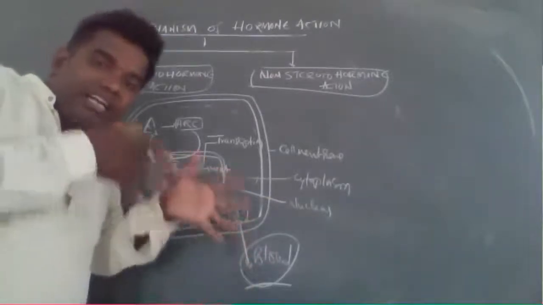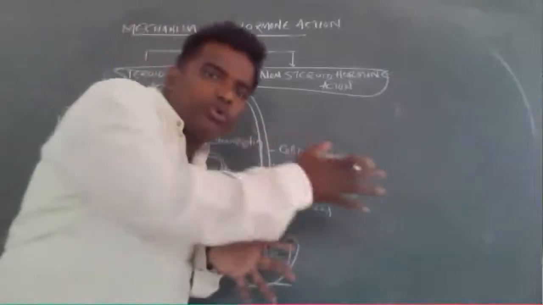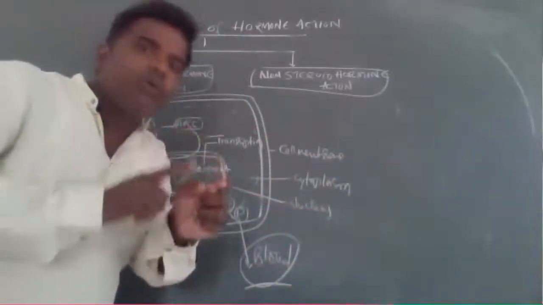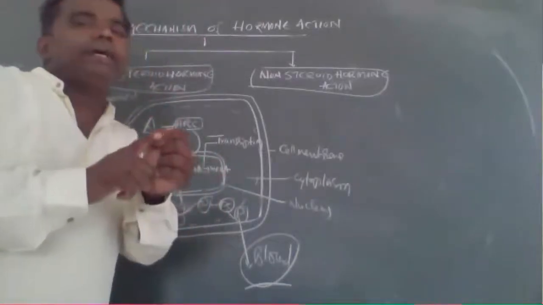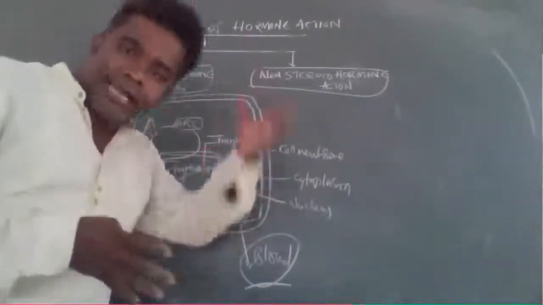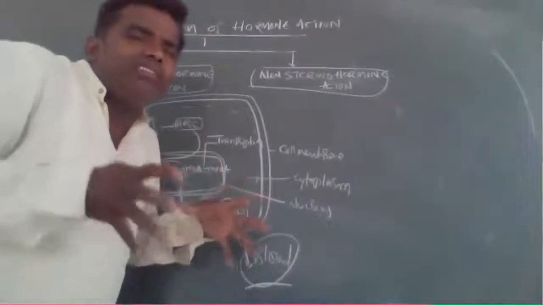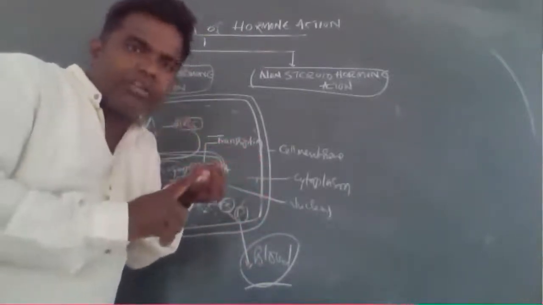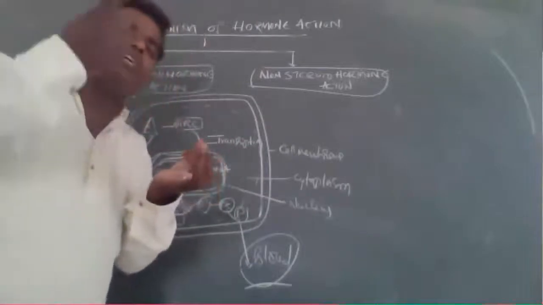They enter the blood and reach the female reproductive system, for example uterus, ovaries, and also skin and hair.